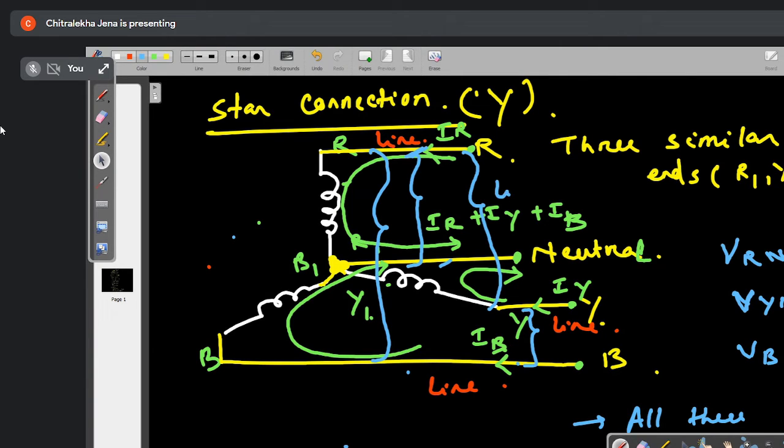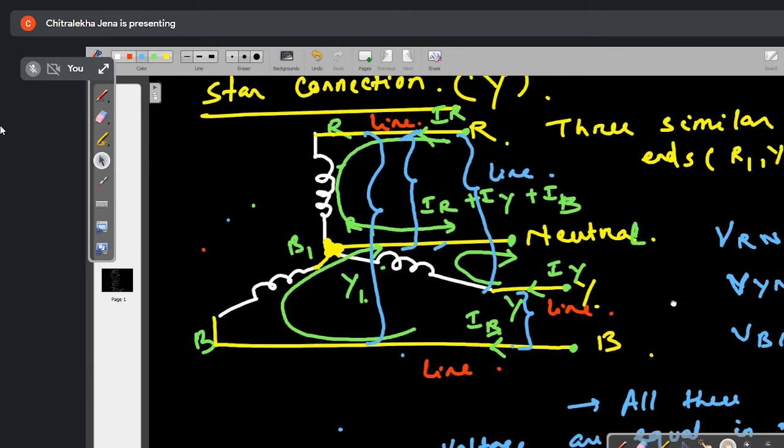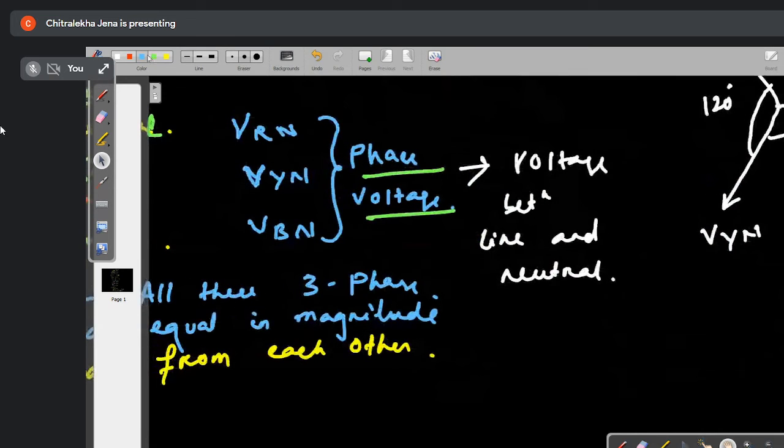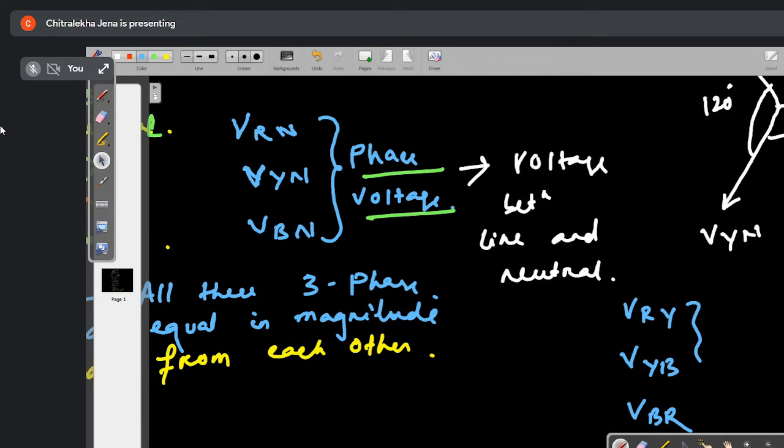Line voltage. Okay, these are all line voltage. So what are the line voltages? If I am taking between any two lines, RY, YB and BR, all these three voltages are which voltage? Line voltage. So how will you define line voltage? Tell me, what will be the definition of line voltage?